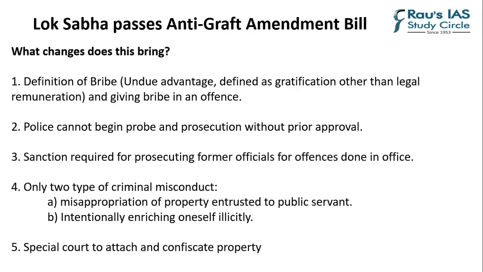Now let us try to understand what changes this anti-graft bill brings in terms of difference from the earlier Act, that is the Prevention of Corruption Act of 1988. First and foremost is definitely the definition of bribe. Apart from that, there is a definition of bribe giver as well, and giving a bribe is an offense which is declared by this bill. Earlier, there was no definition in terms of giving a bribe. It was actually abetment. Abetment means to assist someone in a crime. Giving a bribe is made an offense.